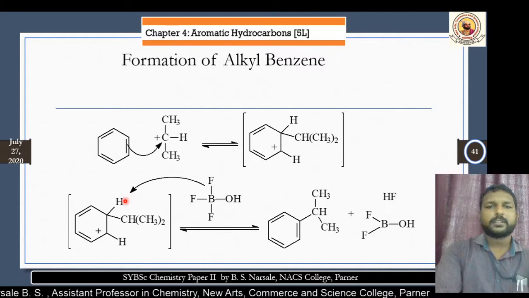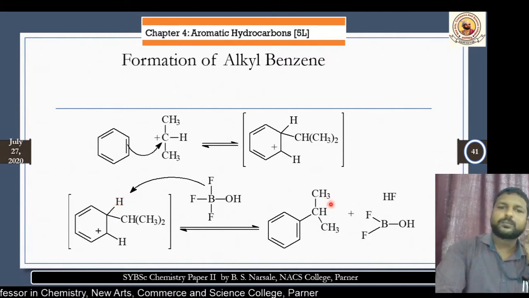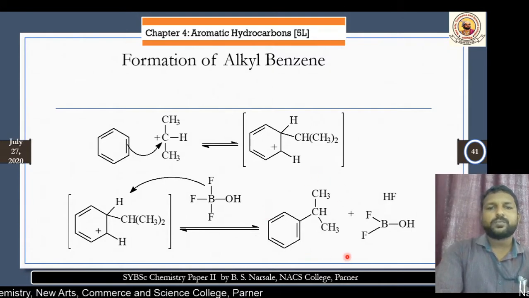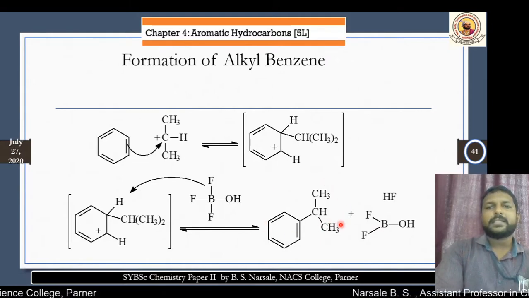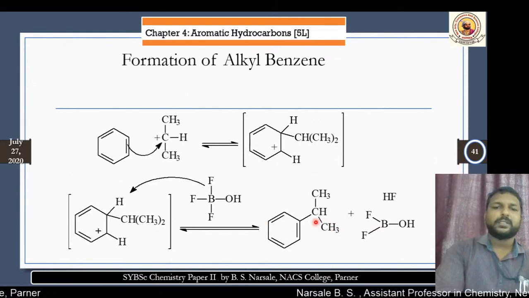It directly takes the proton and gives the formation of this molecule. This molecule is now a perfect electrophilic substitution over a benzene.